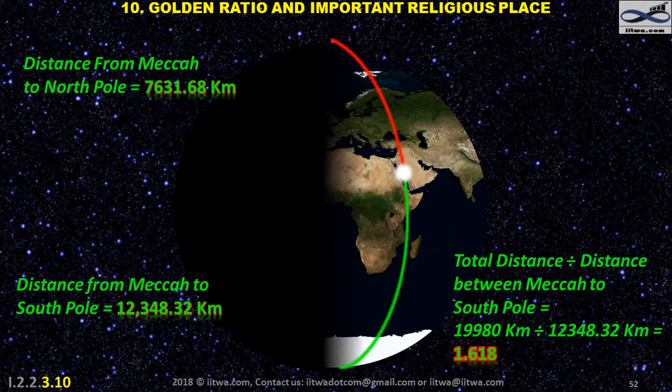Divide the total distance by the larger section, and we will get the golden ratio of 1.618. With the reverse logic, if we divide the larger section by the total distance, or even divide the small section by the large section, we will get the reverse golden ratio of 0.618.